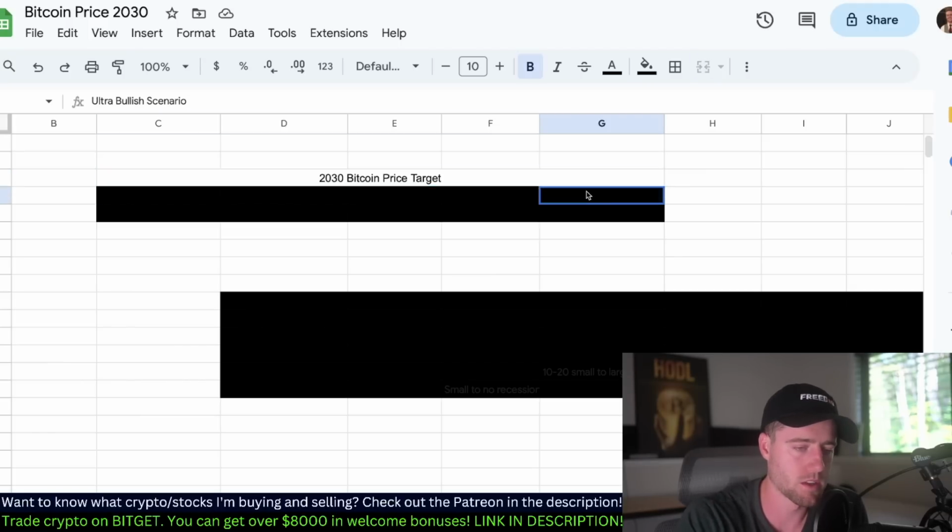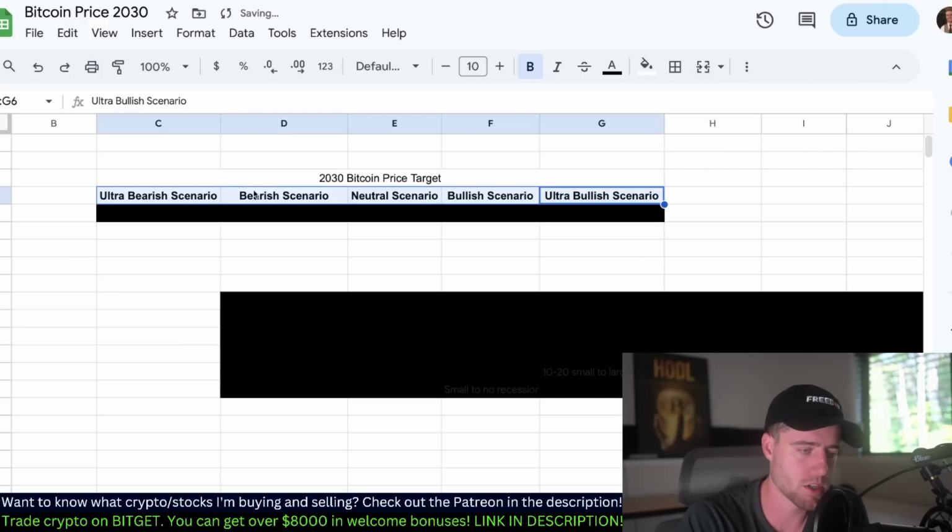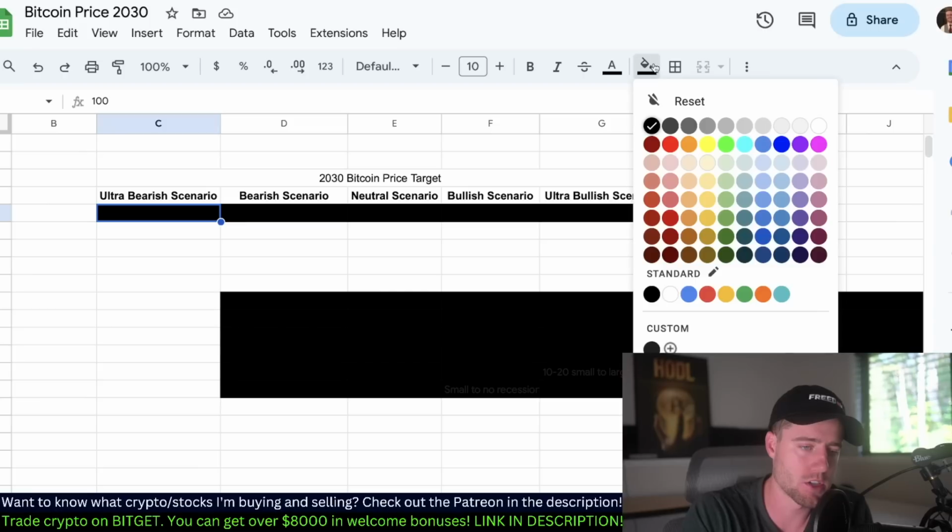Now, we're going to be looking at 5 different scenarios, as I said, from ultra bearish to neutral to bullish to ultra bullish. Now, this neutral scenario is probably the most likely thing to happen. But let's start on this ultra bearish scenario. What is the price target? And to be clear, I don't think this is likely to happen. I'm not saying that this is likely. I'm not saying that's probable. I'm saying this is something that could happen, though. And this is not what I think, because I am bullish. I hold a pretty good sized position in Bitcoin.